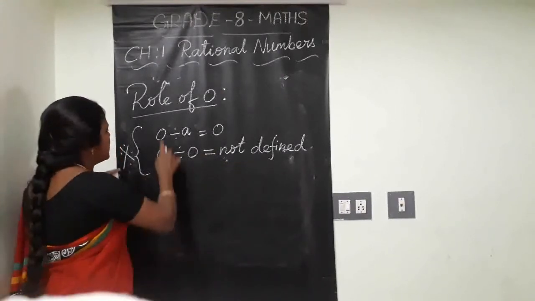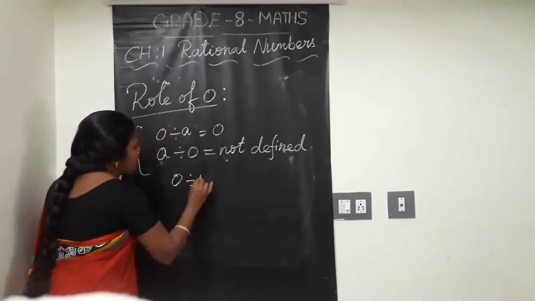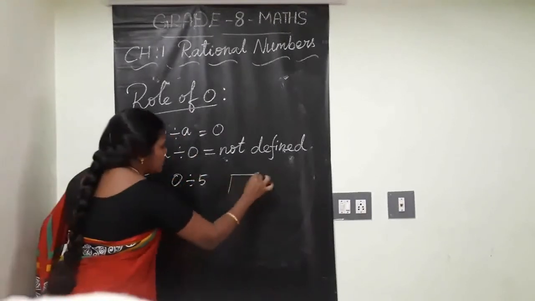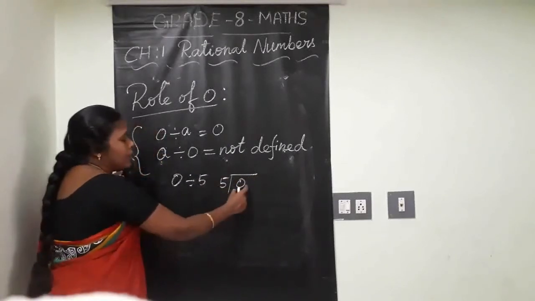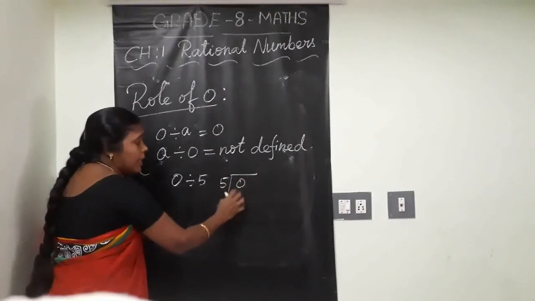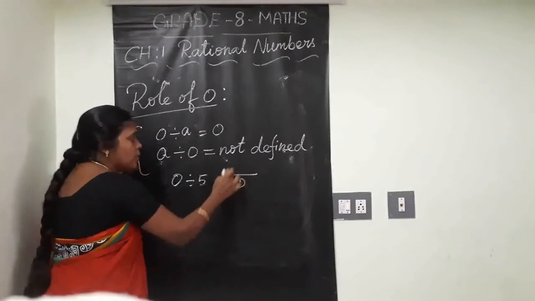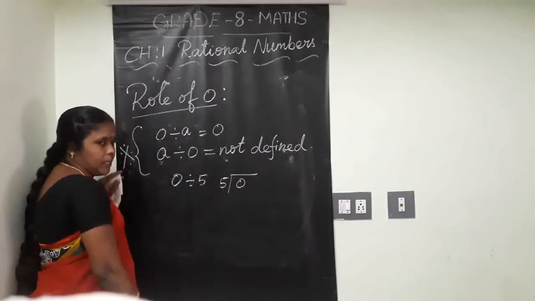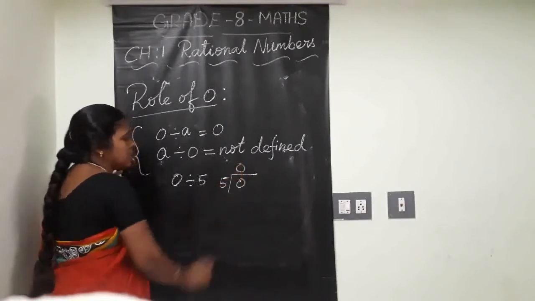How does it come? See, 0 by anything. For example, 0 divided by 5. 0 is the dividend, 5 is the divisor. Here there is nothing. So if you don't have anything here, then how do you divide? That means 0 will come as the answer.